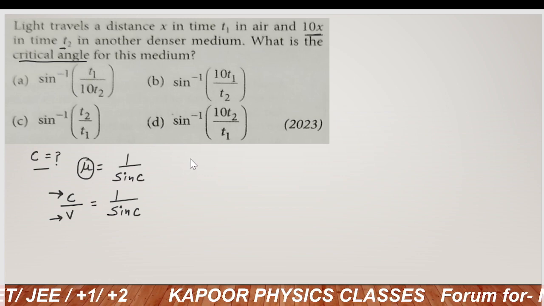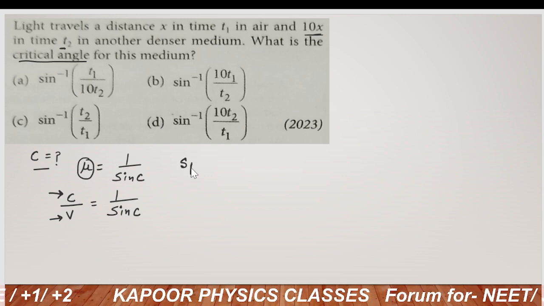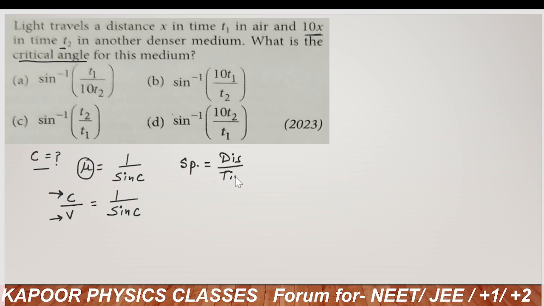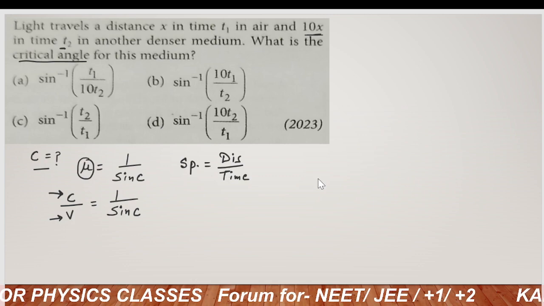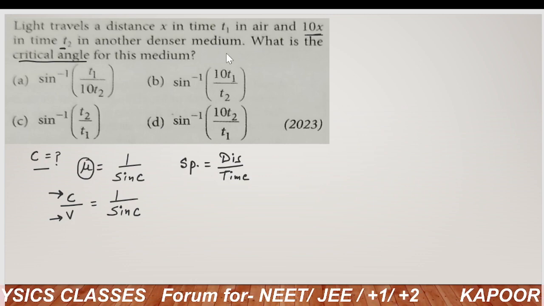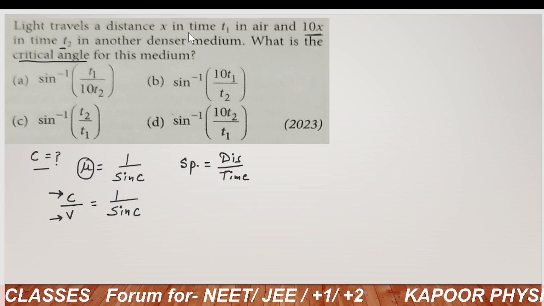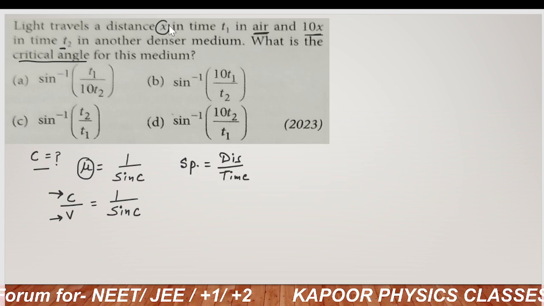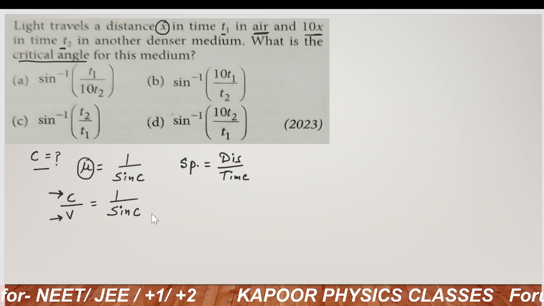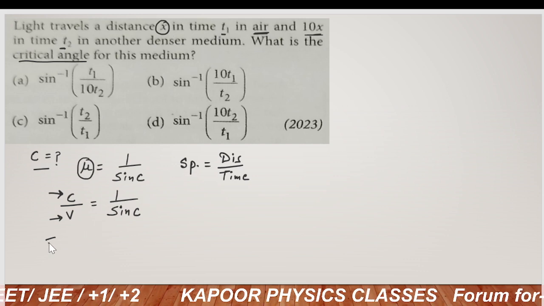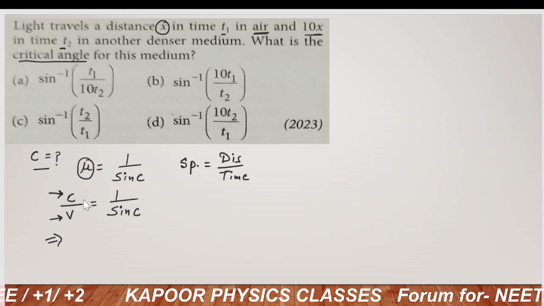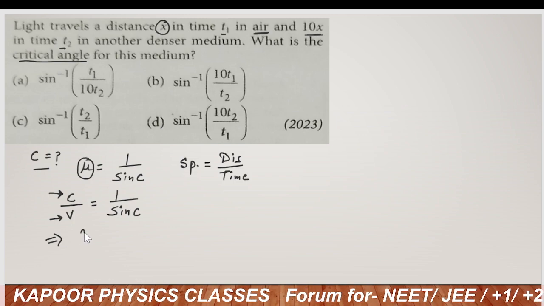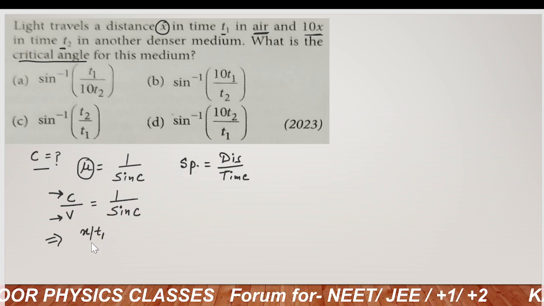So we know that speed is equal to distance upon time. According to this question, it is already given that the distance travelled by the light in air is x in time t1. So in place of c we can write distance upon time, x upon t1.